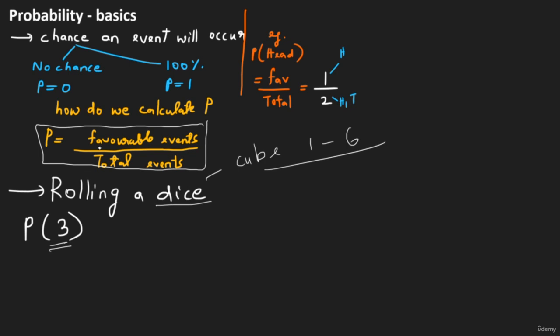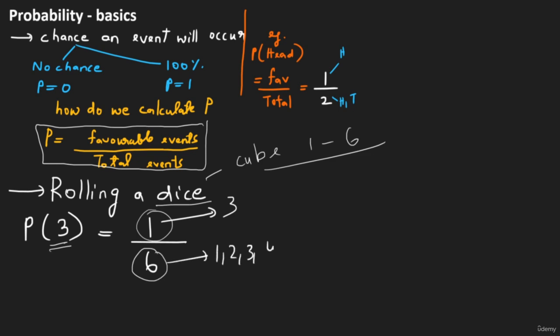And how many total events are possible? You could get the number 1, 2, 3, 4, 5 or 6, right? So there are 6 total events that could happen. Therefore, the probability of getting 3 is equal to 1 by 6, right? That is, this one over here is the event of getting a 3 when you roll the dice, and this 6 over here are the 6 possible events. That is, you could get 1, you could get 2, 3, 4, 5 or 6.